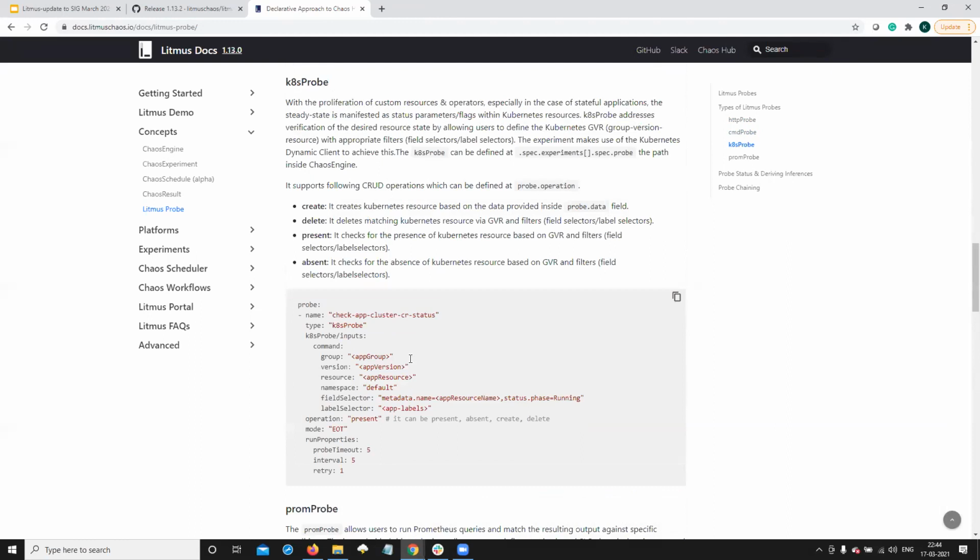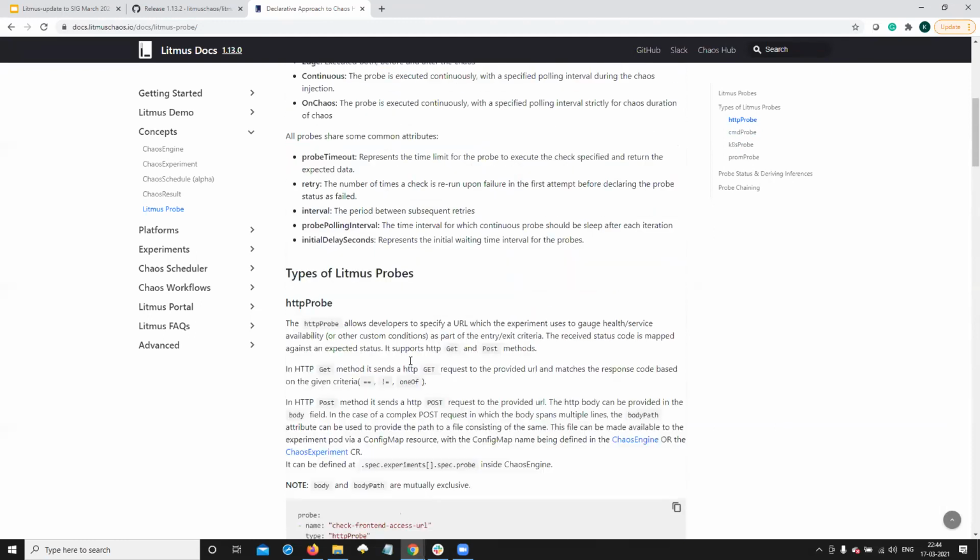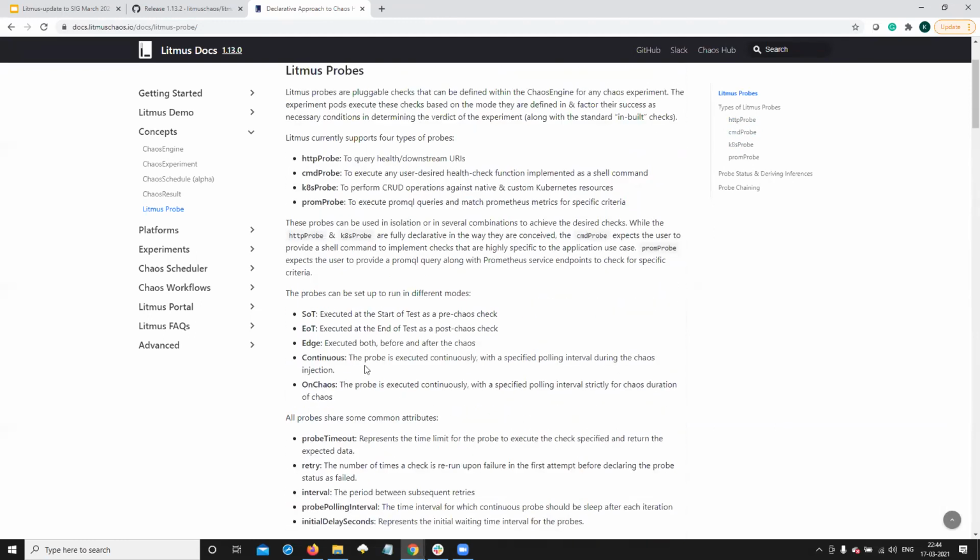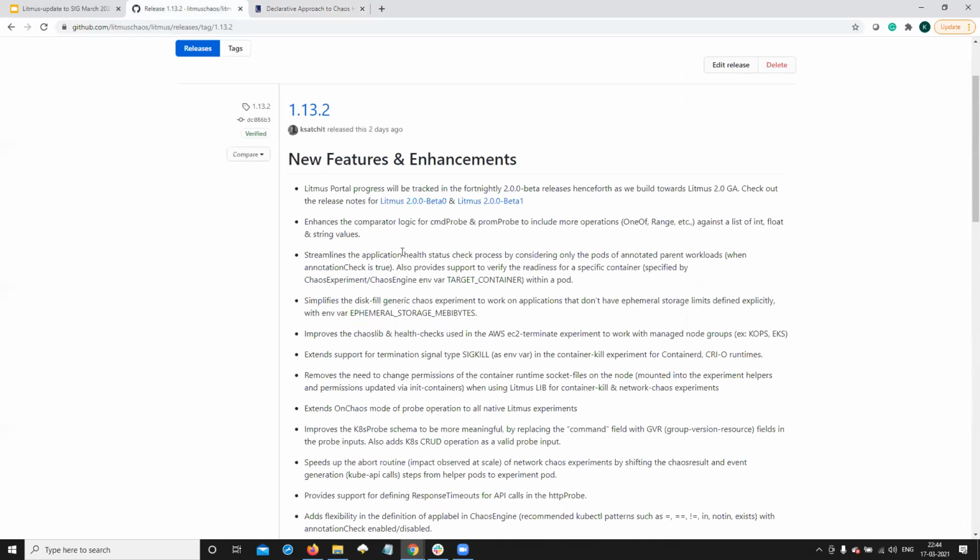So all these probes run in different modes. You can run them during the experiment, or before and after the chaos injection, or only during the chaos period, etc. So we did some enhancements to the comparator logic within command probe and Prometheus probe. These are the two probes where we actually parse values out and compare. So you actually have more operations.